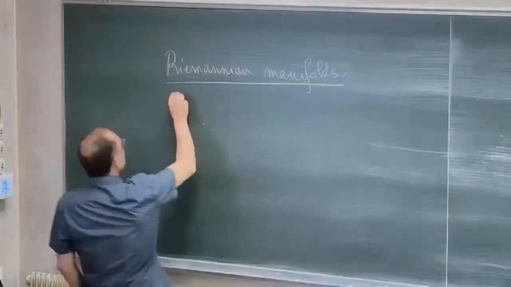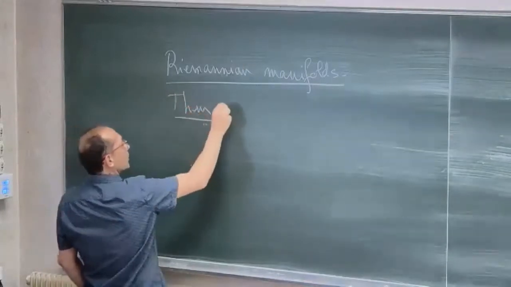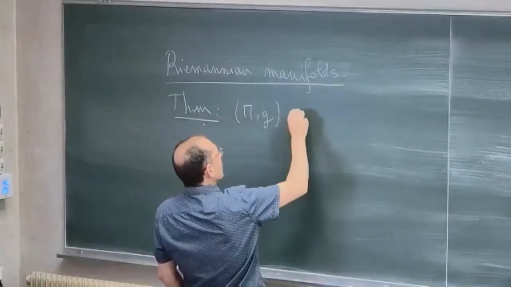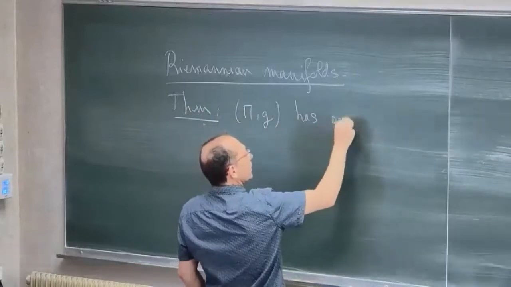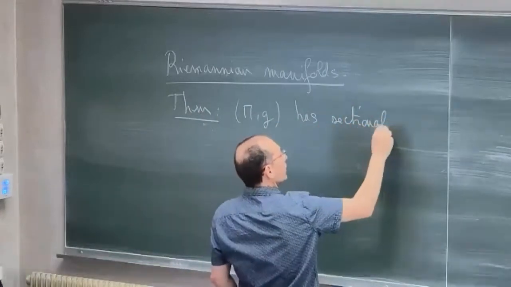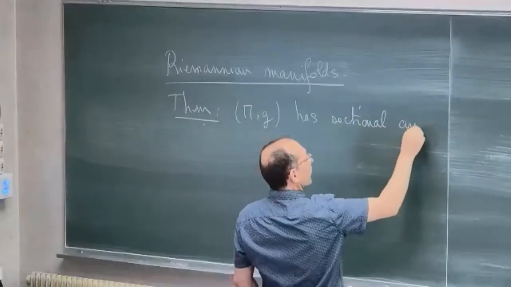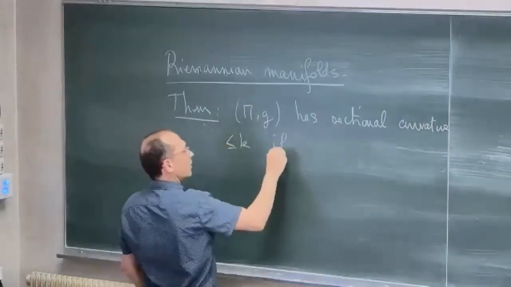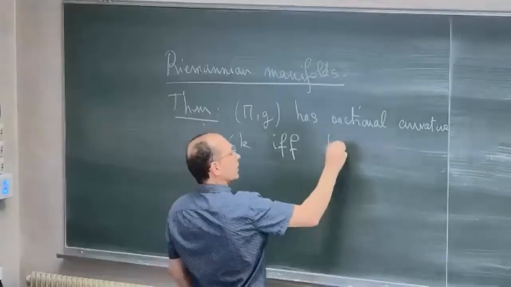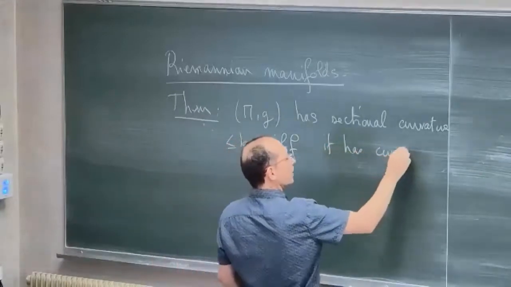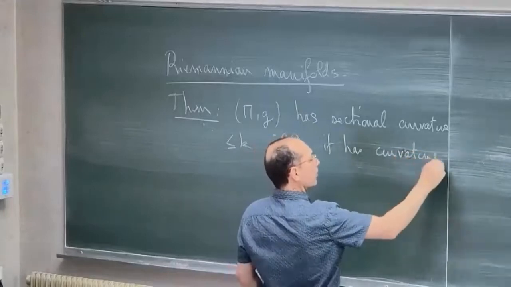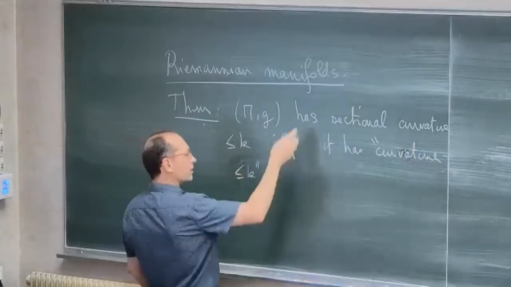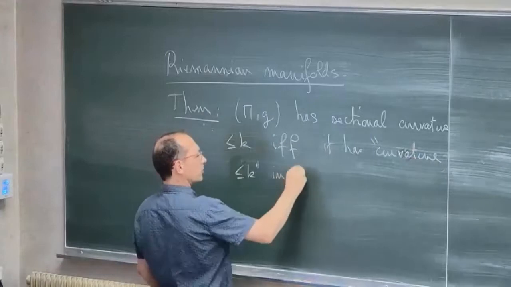Okay, so the theorem is: take a Riemannian manifold (M, g). It has sectional curvature less than k if and only if it has curvature less than k, and we'll precise here for the statement, in the sense of Alexandrov.